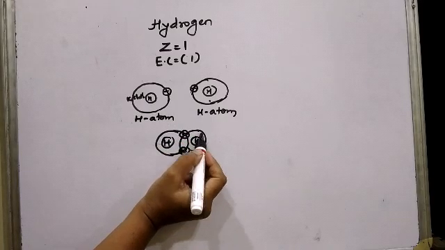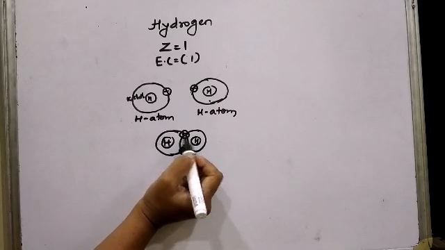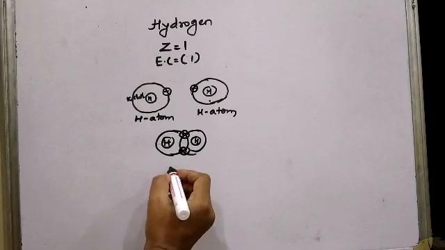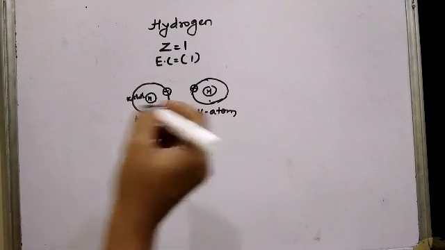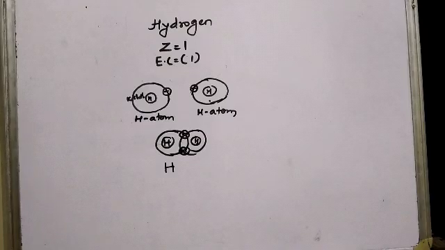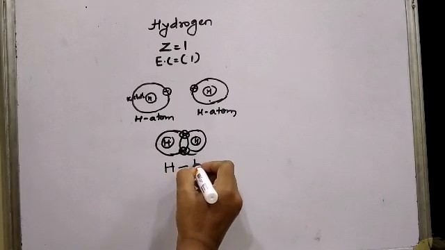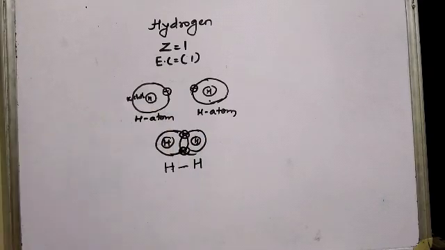Similarly, the second hydrogen atom has also completed its duplet state by sharing of one electron with the other hydrogen atom. So here we can see that one pair of electrons is shared between two hydrogen atoms. When electrons are shared between two combining atoms, then a bond is formed between the two combining atoms, which is called a covalent bond. In case of hydrogen, only one pair of electrons is shared between two combining atoms. Therefore, the bond formed is a single bond. So we write hydrogen as H, single bond H.